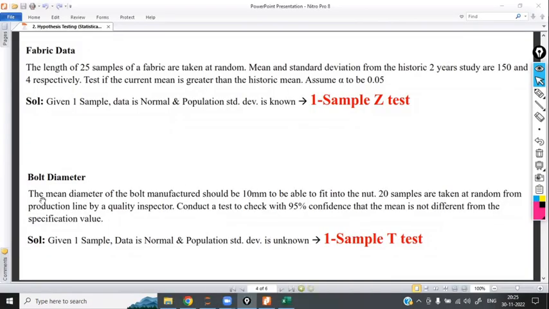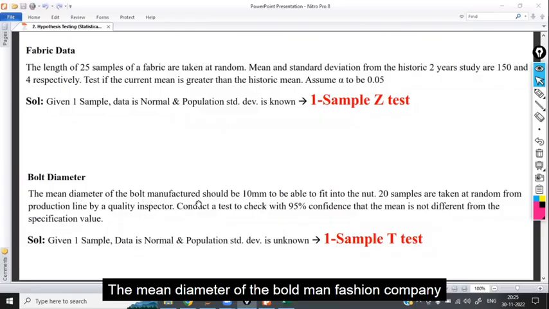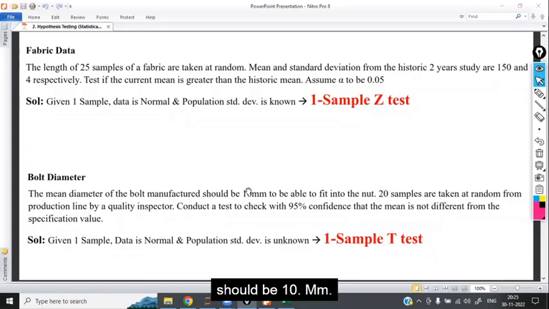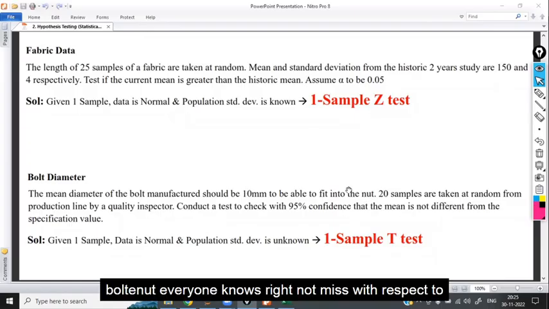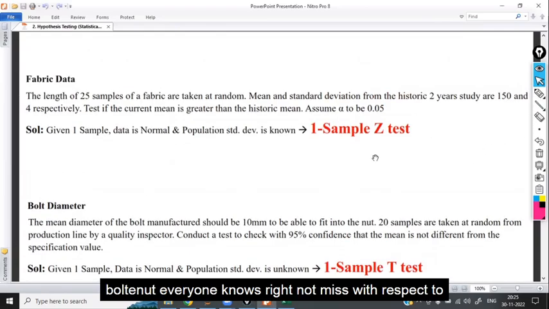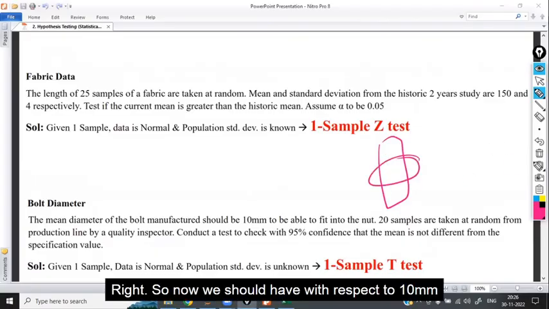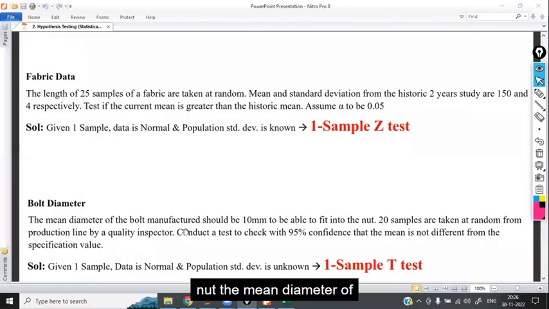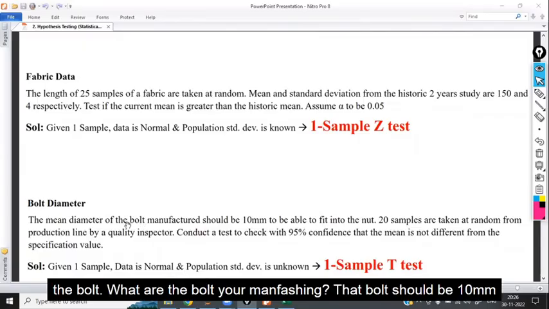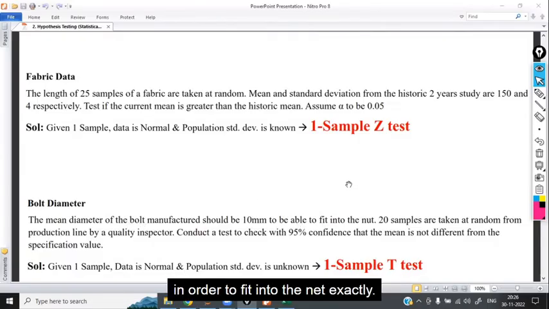Now, read this question. The mean diameter of the bolt manufacturing company should be 10 mm to fit into the nut. Bolt and nut, everyone knows, right? The nut is the part we lock the bolt into. So with respect to the 10 mm nut, the mean diameter of the bolt you are manufacturing should be 10 mm in order to fit into the nut exactly.